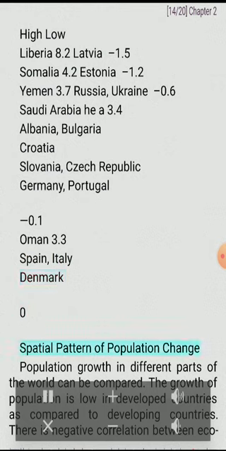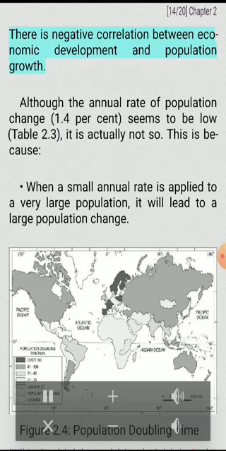Spatial pattern of population change. Population growth in different parts of the world can be compared. The growth of population in developed countries is compared to developing countries. There is negative correlation between economic development and population growth. Although the annual rate of population change of 1.4% seems to be low, table 2.3, it is actually not so.